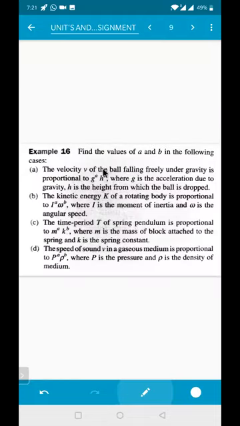So the first question: velocity is directly proportional to G to the power of A, and H to the power of B. This is the question. The velocity V of a body falling freely under gravity is proportional to G to the power of A, H to the power of B, where G is acceleration due to gravity and H is the height. Now, what I told you, whenever we get this, you need to equate the powers on LHS and RHS. Velocity V is equal to, removing the proportionality, some constant K, G, acceleration due to gravity to the power of A, and this is height to the power of B.